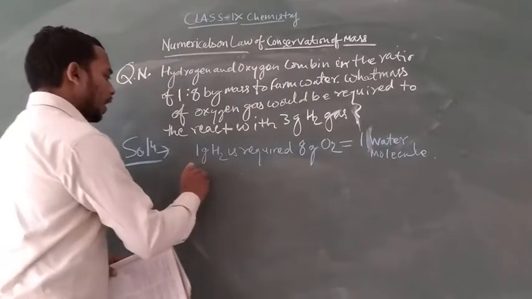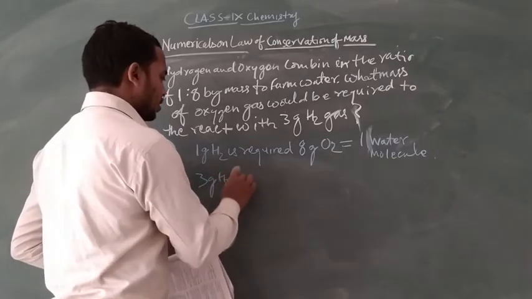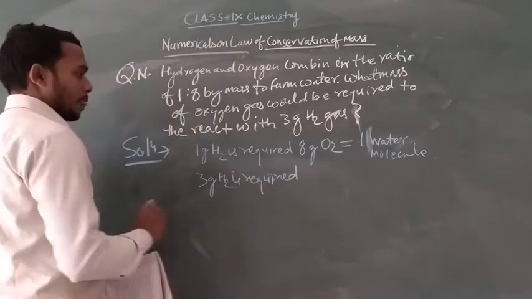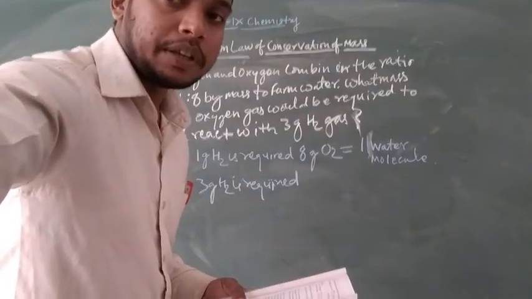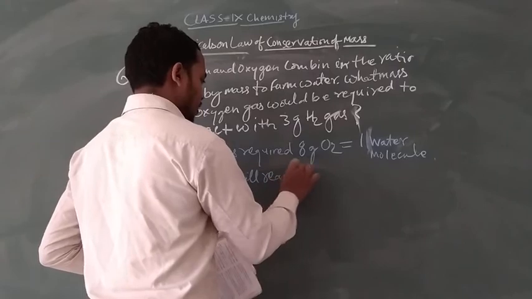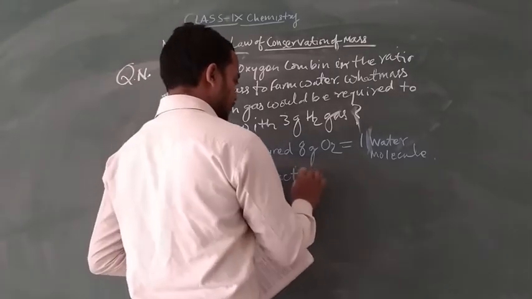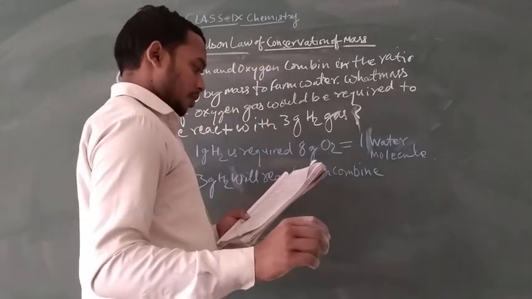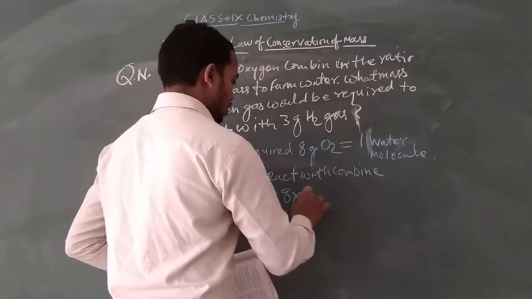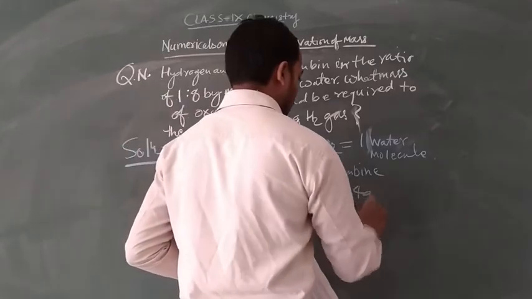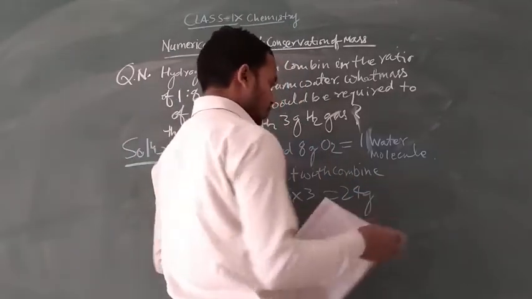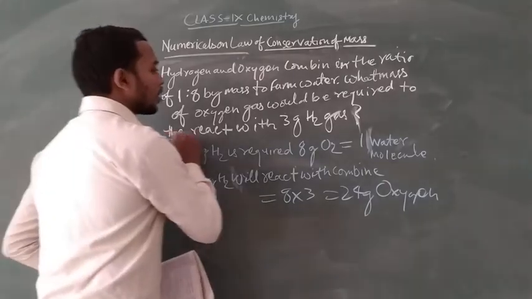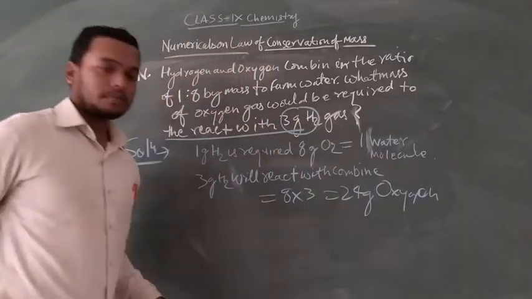So 3 gram of hydrogen will react with, that is 8 into 3, which is 24 gram of oxygen. 24 gram of oxygen would be required to react completely with 3 gram of hydrogen gas.